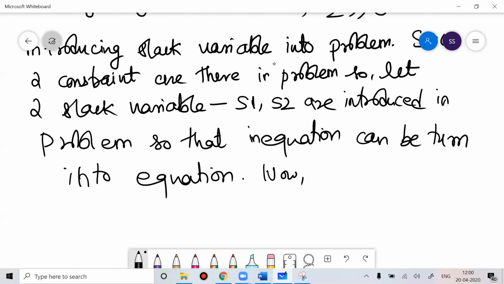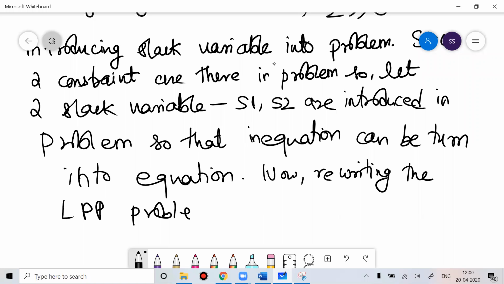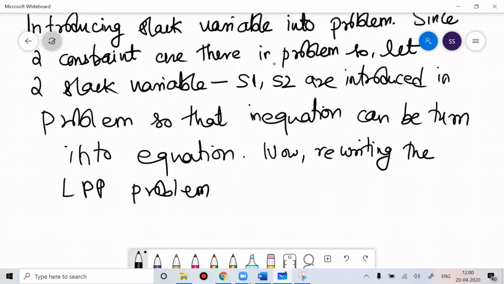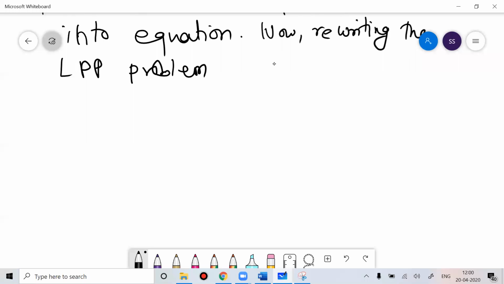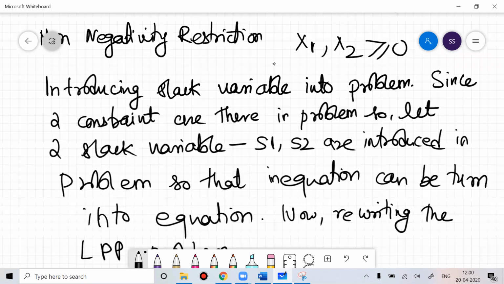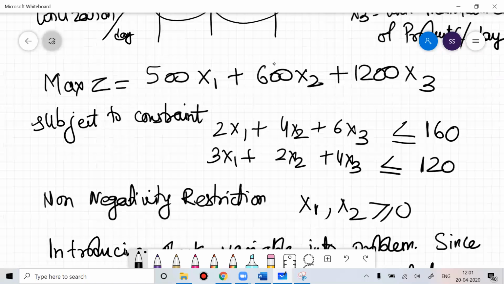Now rewriting the LPP problem. I'll write maximum of Z is equal to, I believe everyone has written down all this.